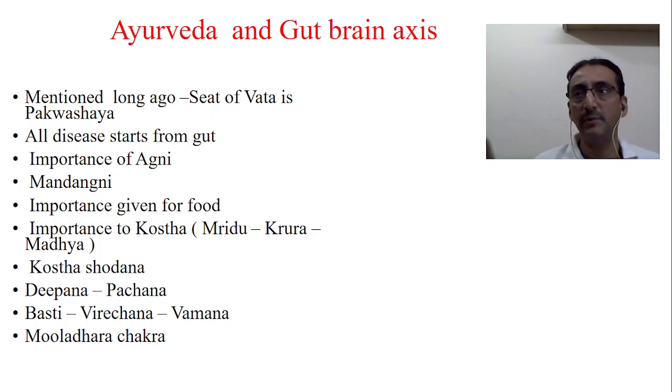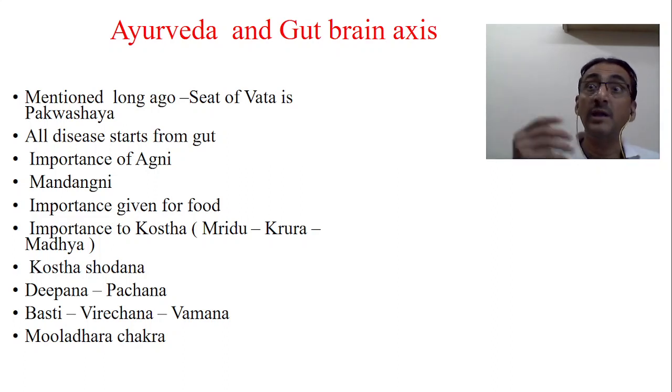Roga sarve api mandagnau. And in the Grahani, they very clearly say, Shante agnau mriyate. If the Agni is improper, if the Agni is not maintained properly, then the Agni is gone, which means the person is going to die. And chiram jivati anamayah, if the Agni is good, then the person will have a long lifespan. So it's very clearly mentioned. It is the seat of Agni, the seat of digestion, the seat of absorption, everything.